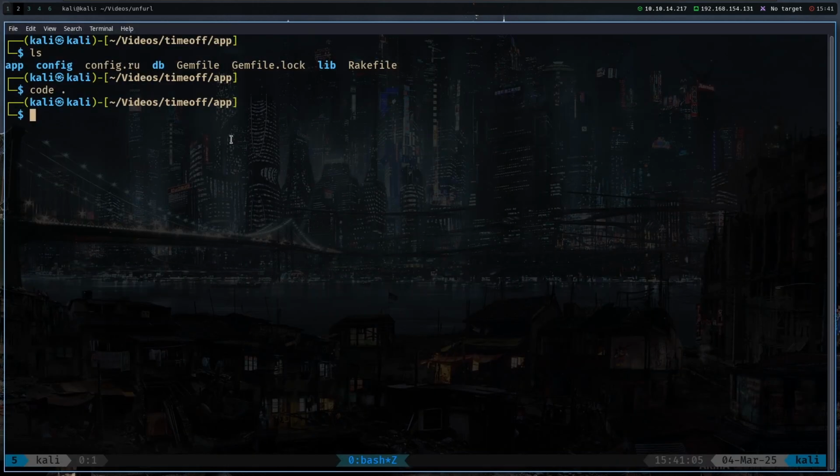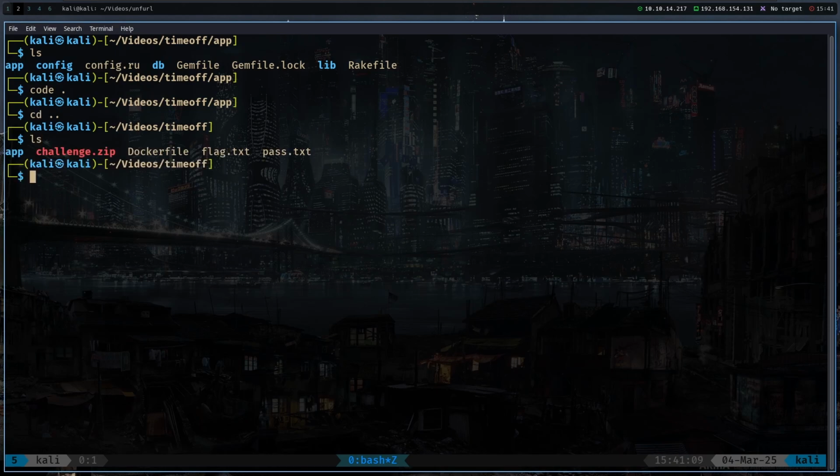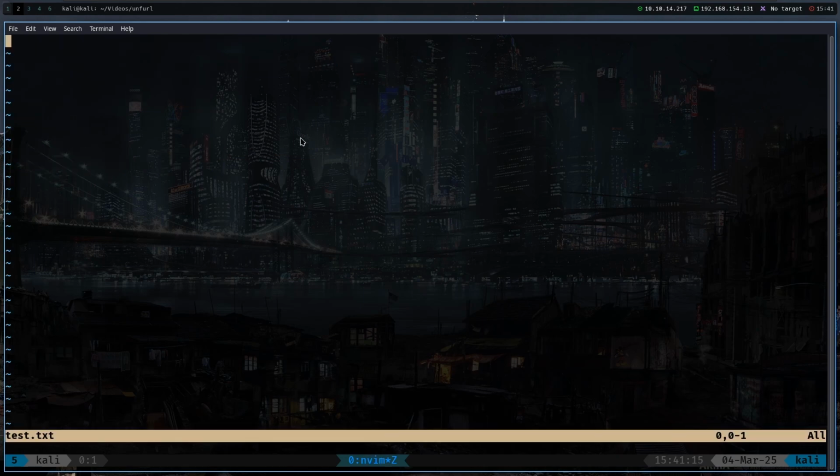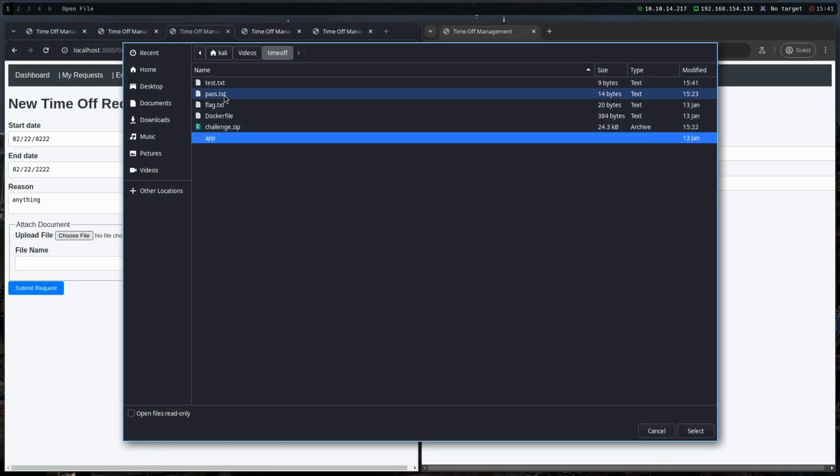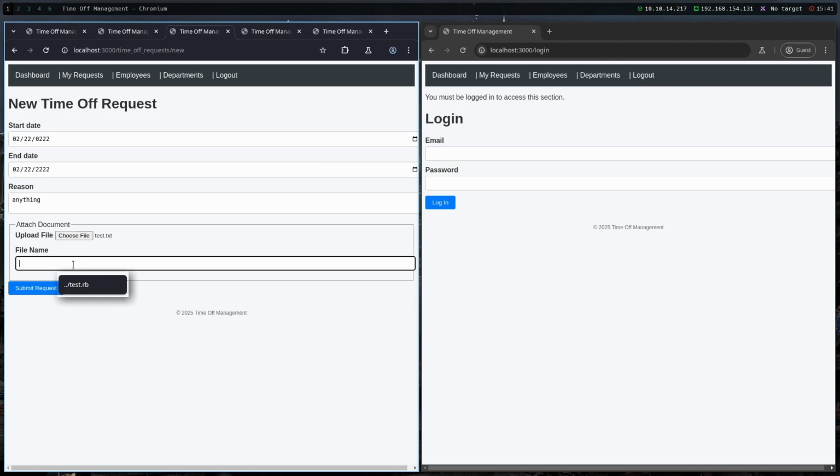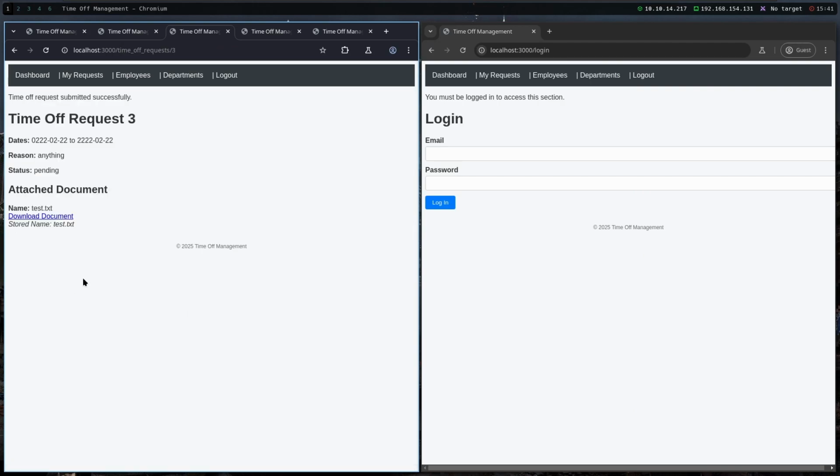Let's try to upload. I will go back one directory and create a test.txt file with some test data, and then upload this test file here, file name test.txt, and then submit the request.